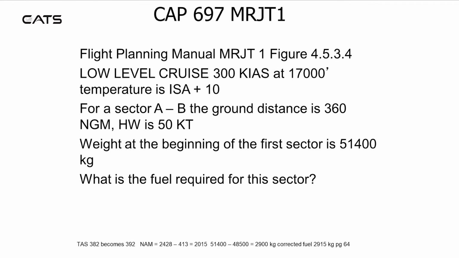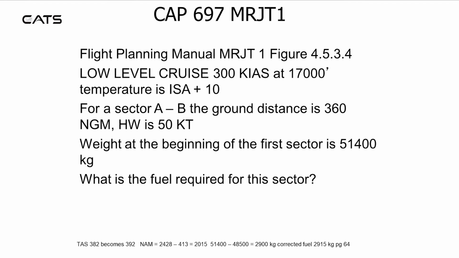Refer to figure 4.5.3.4. Low level cruise, 300 knots indicated, at 7,000 feet with a temperature plus 10 from ISA. For sector AB, the ground distance is 360 nautical miles. The headwind is 50 knots. The weight at the beginning of the first sector is 51,400 kilograms. What's the fuel required for the sector?